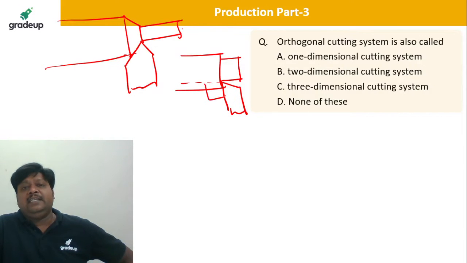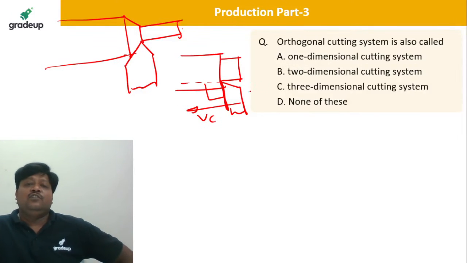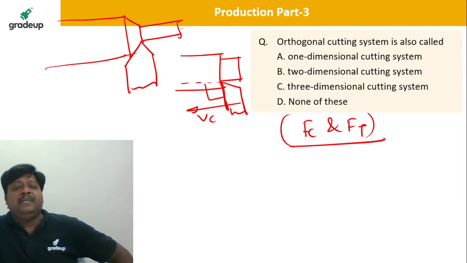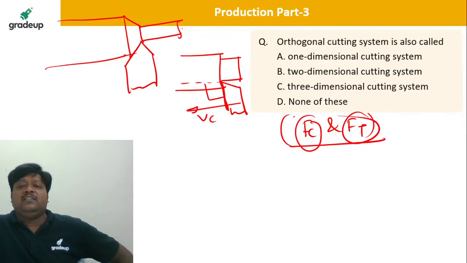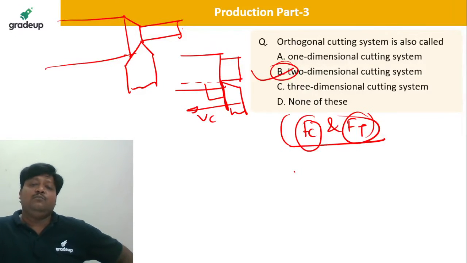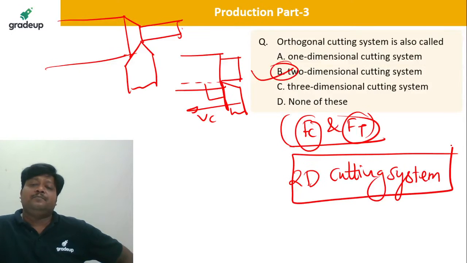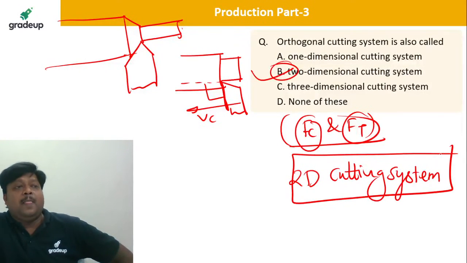So you will find here only Fc and Ft, the two components of force: one is the main tangential component Fc and one is the thrust force. So it is known as the two-dimensional cutting system, 2D cutting system. Yes, B is correct. I hope it is clear.